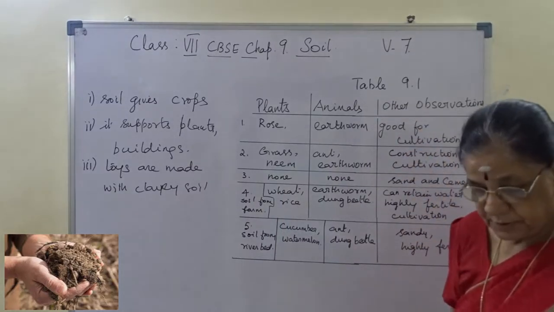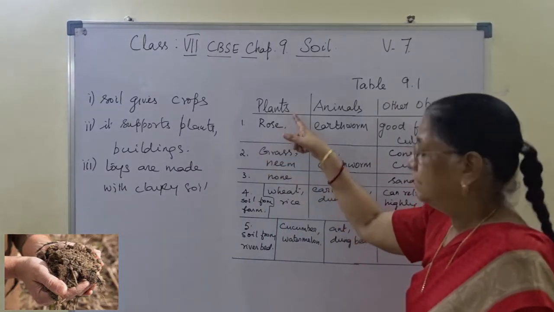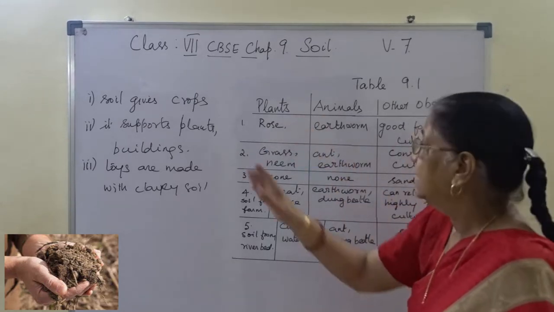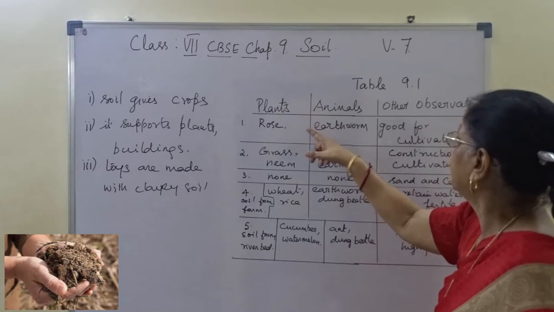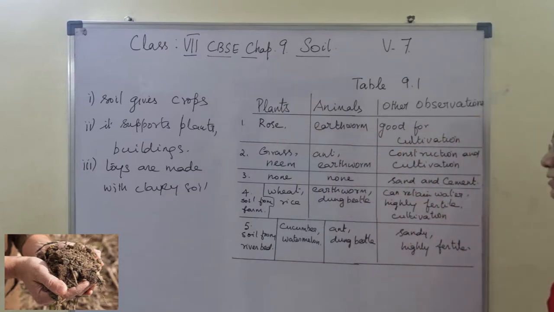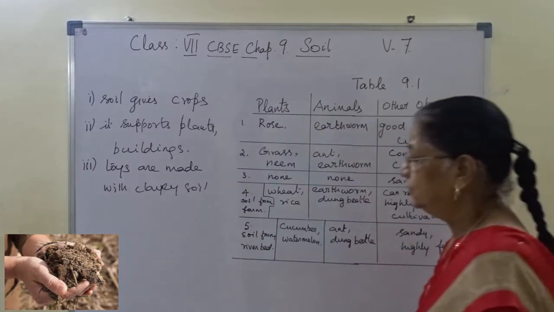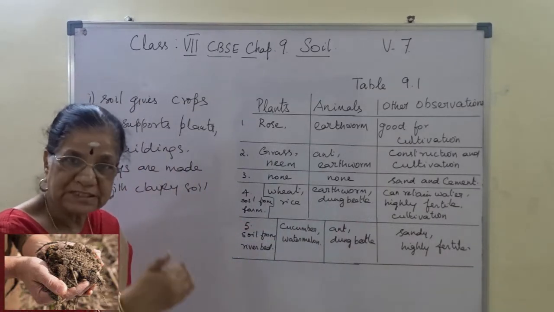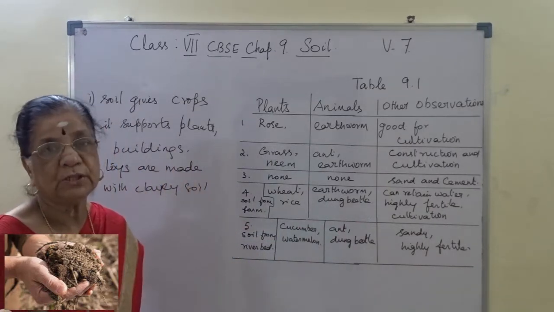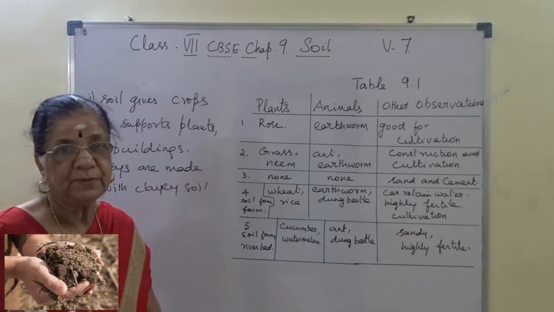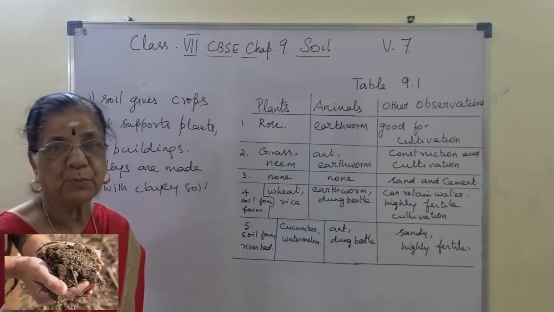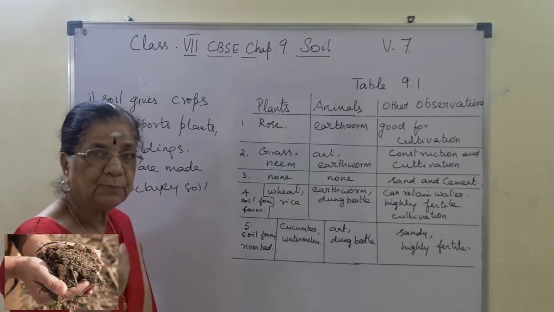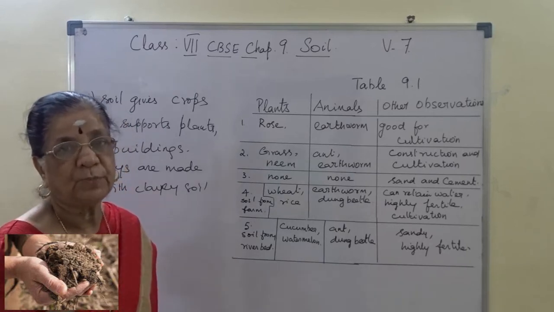Table 9.1: serial number, soil source, plants, animals, other observations. You note it down. I will first tell you now, then you pause the video and copy it into the book later, because if I give time now we cannot complete the portion. So I will say it, and then you pause the video and copy it.